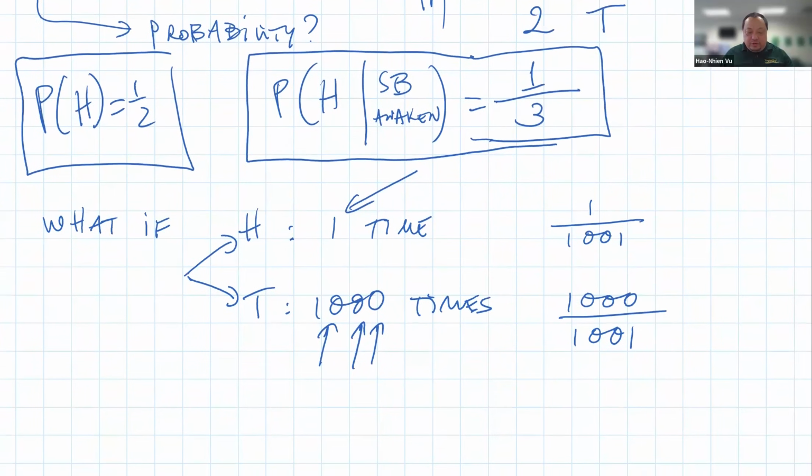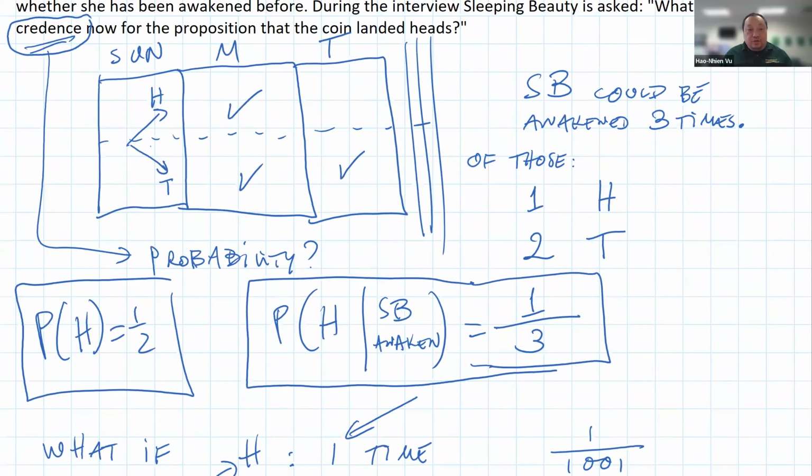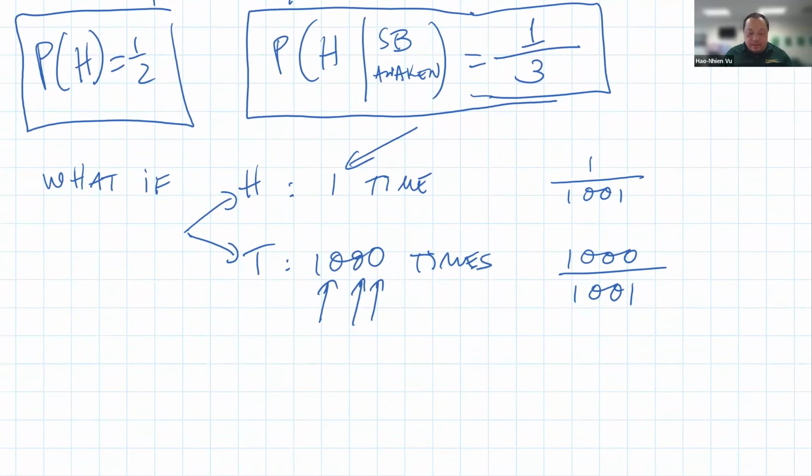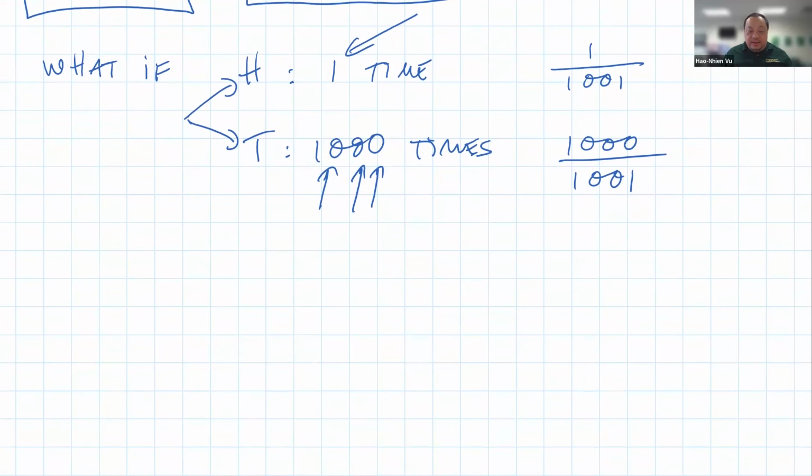But if you think in terms of the simulation, you think in terms of this chart right here, where 2 of the possibilities go with tails and only 1 possibility goes with heads, you can think of this alternative scenario here where the number of times Sleeping Beauty gets awakened with the tails is a lot more, like 1,000 times more, then yeah, saying it's half and half doesn't quite make sense. So that's my Sleeping Beauty problem.